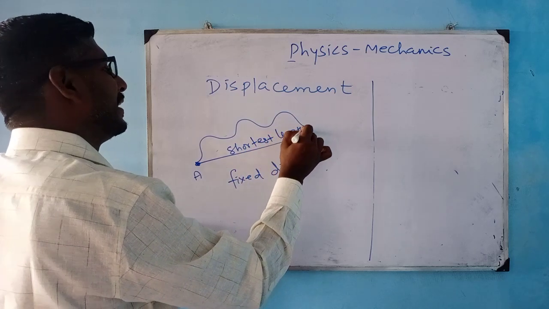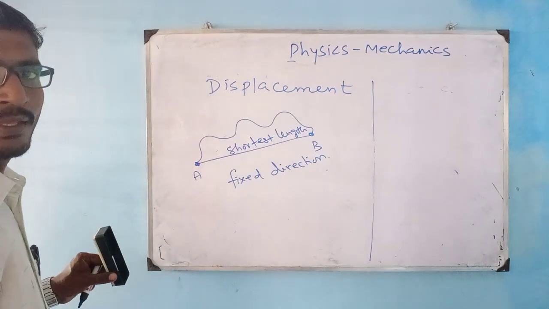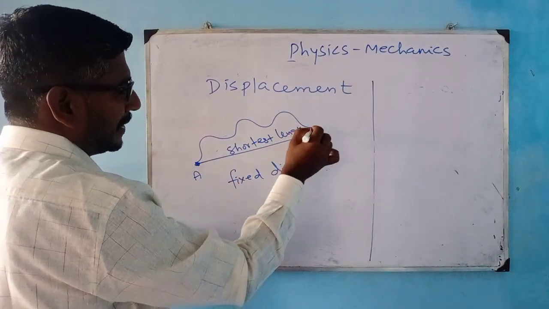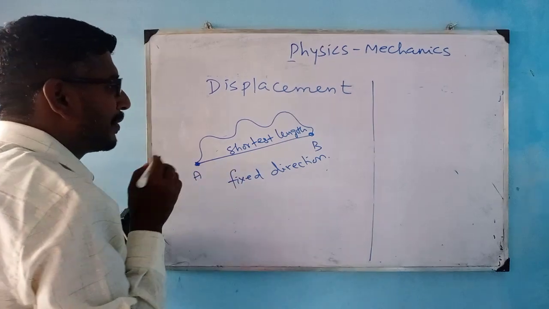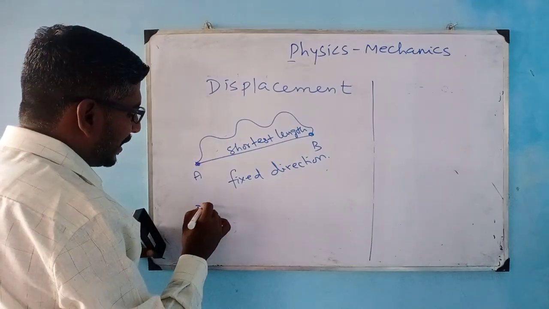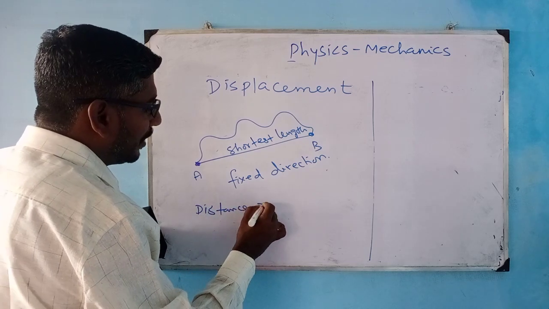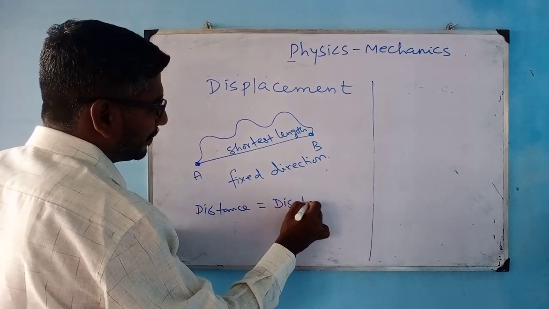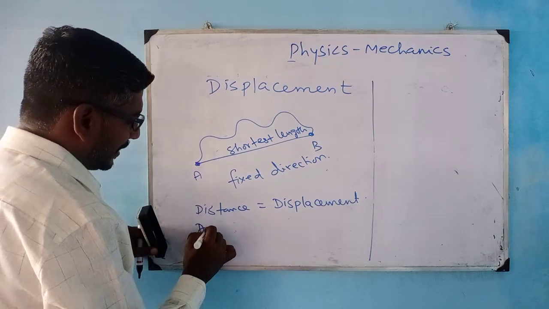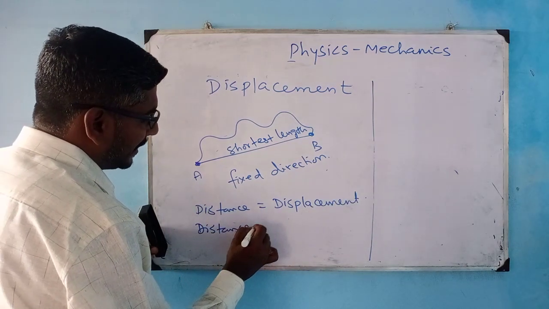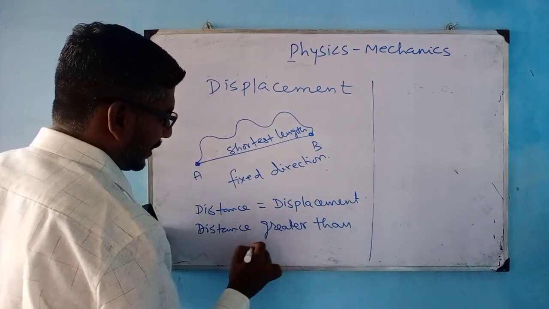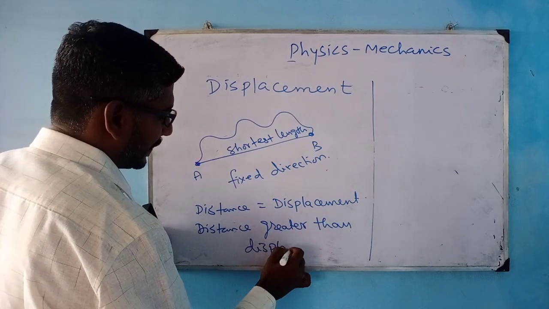So the whole length traveled by you is distance. When you compare distance and displacement, sometimes distance can be equal to displacement. In rare cases, otherwise distance is always greater than displacement.